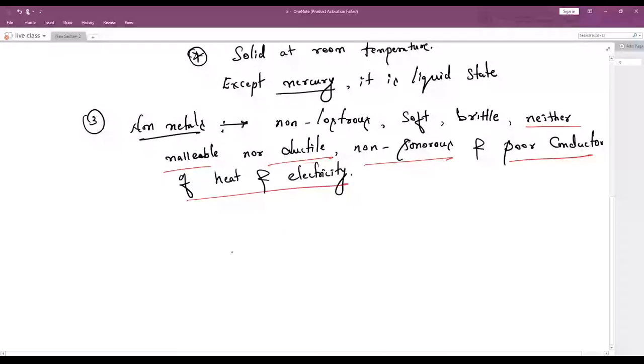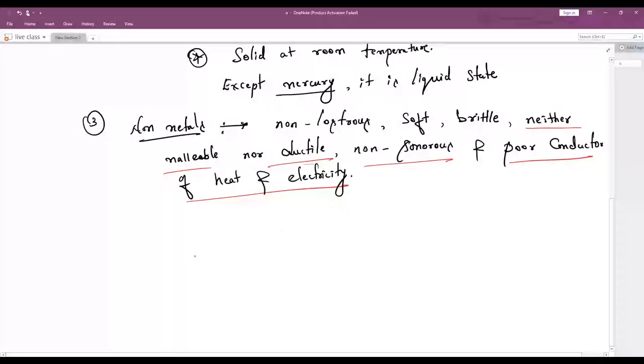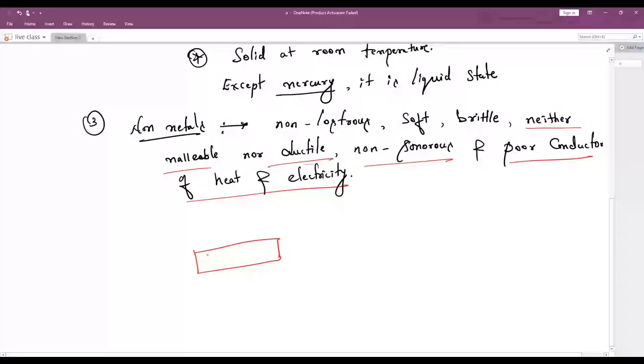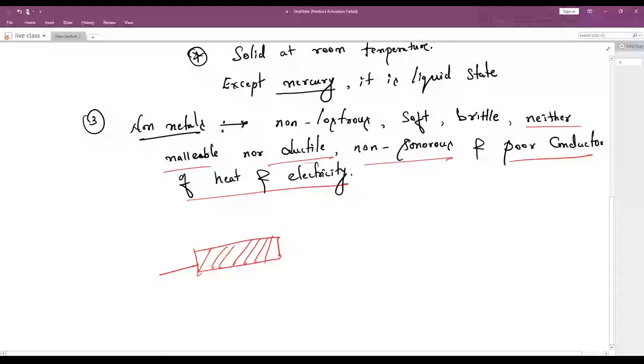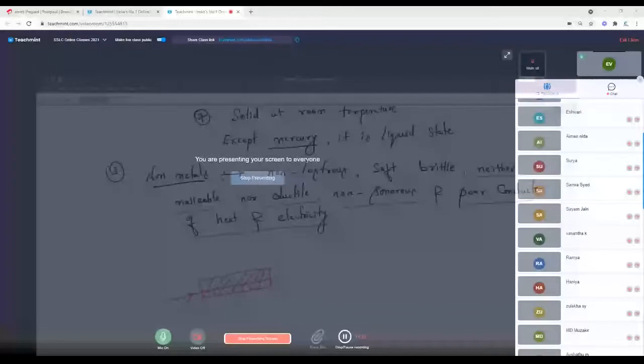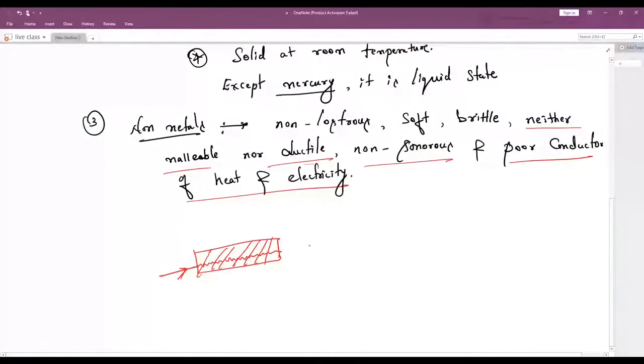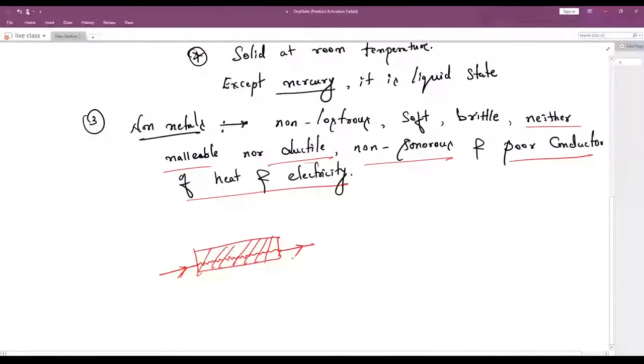A poor conductor or a good conductor is nothing but this: let me take one substance. Now I'm passing the current from this end. If this substance allows the current to flow in this direction and it comes out from this end, it means that they are good conductors of heat and electricity.